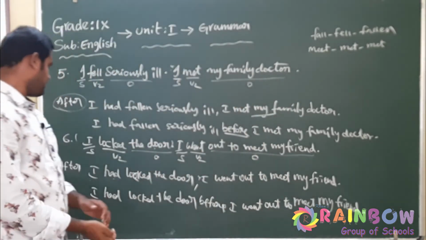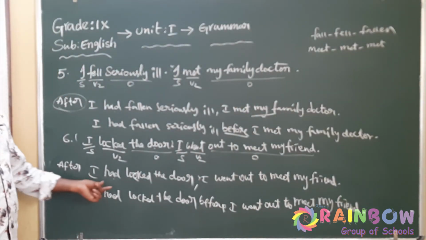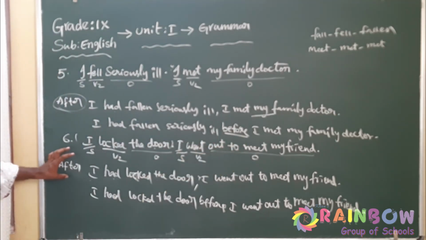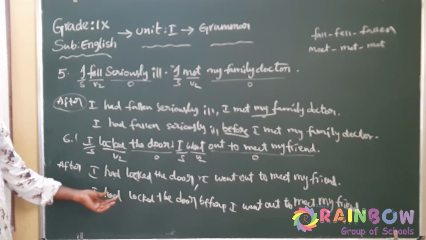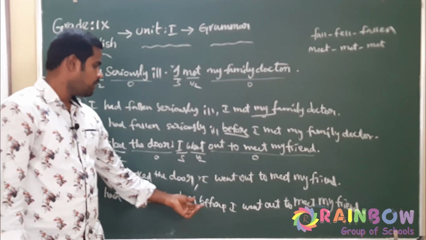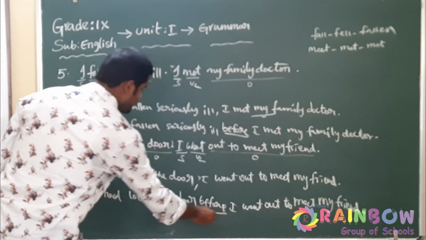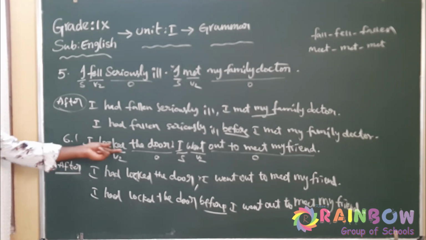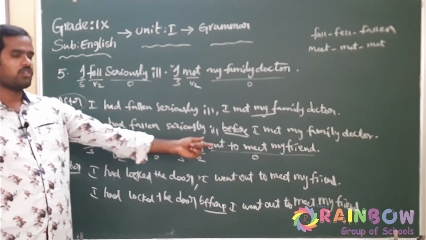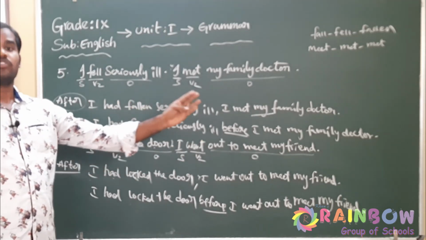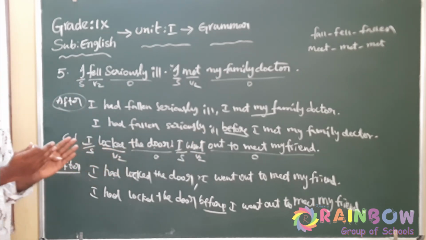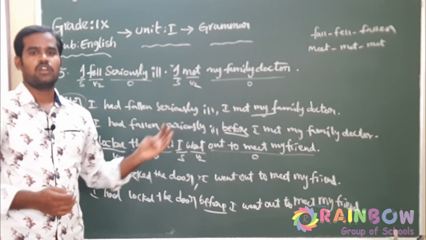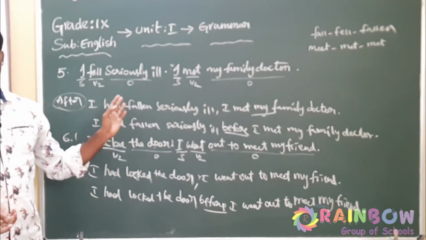I am reading the answers once again. First with after: After I had locked the door, I went out to meet my friend. This is using the linker after. Using the linker before: I had locked the door before I went out to meet my friend. Again see, these two linkers are opposite. They are not placed at the same place. If after comes before the first statement, then before comes before the second statement. If after comes before the second statement, then before comes before the first statement. So they are always contradictory. If you remember this rule, then you will be done very easily. You can finish very quickly also.